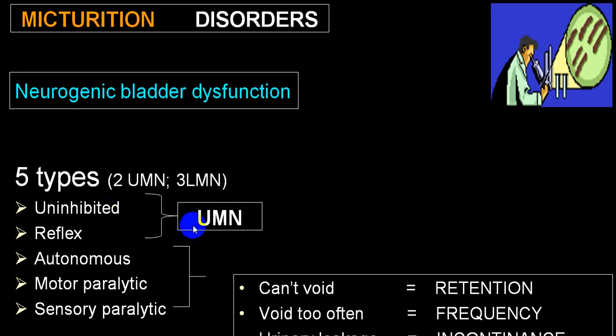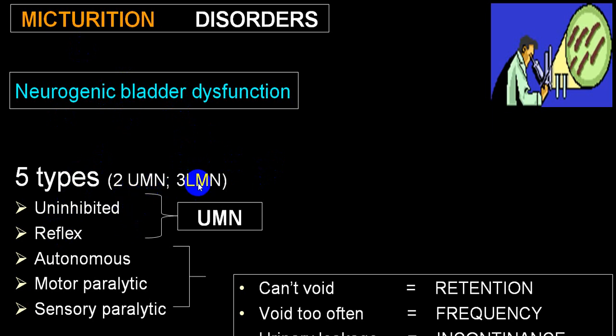You will have an upper motor neuron type of disorder which we call uninhibited bladder, which is because of damage to the cortical center or pontine center. And if there is damage below the pontine center up to the sacrum, above S2, S3, up to the pons, we call it suprasacral damage. That is called upper motor neuron. So these two belong to the upper motor neuron groups.